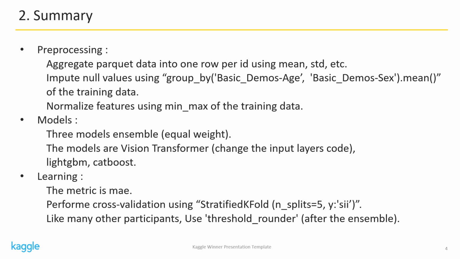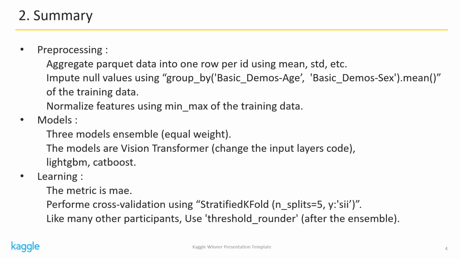This page summarizes my solution. The first item is pre-processing. I don't use any unique method. As I will explain later, one of the models I used is transformer. Since it was necessary for the input, I performed normalization and null values imputation. For null values imputation, I used the mean grouped by age and sex.